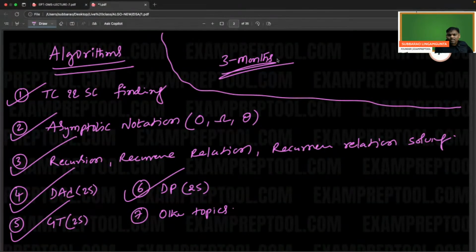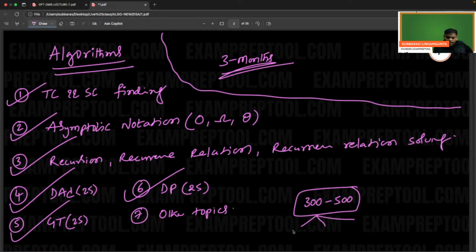Just learn whatever I'm saying and practice. Approximately 300 to 500 problems, in the form of coding. Start with small problems, no problem at all, then go to bigger ones. If you want, you can do 300 also.